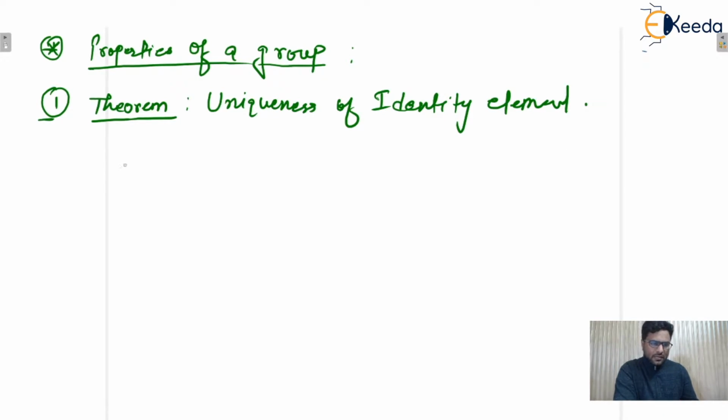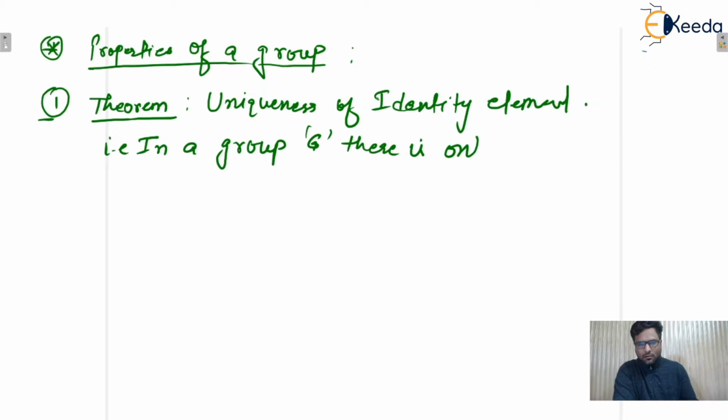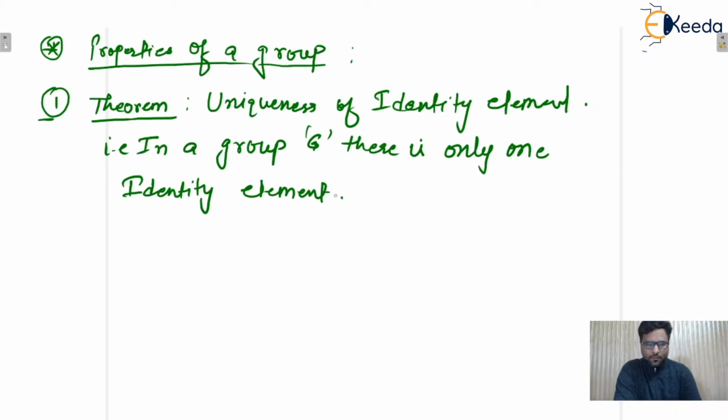So in a group, let's say G, there is only one identity element. Okay.